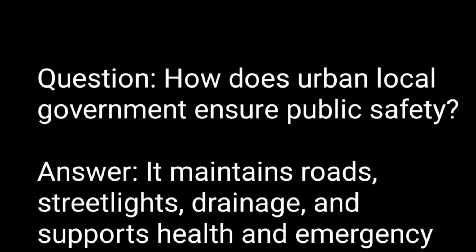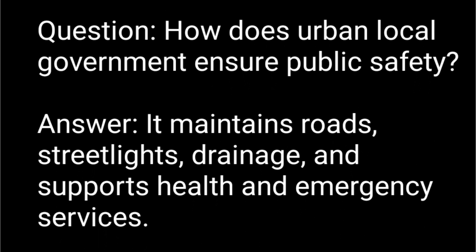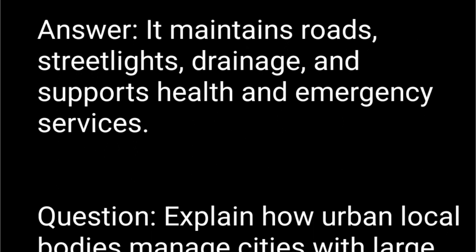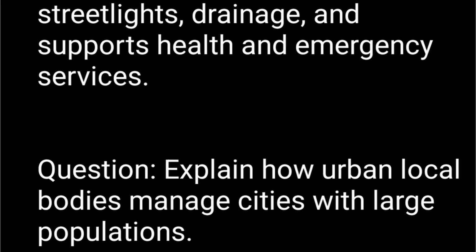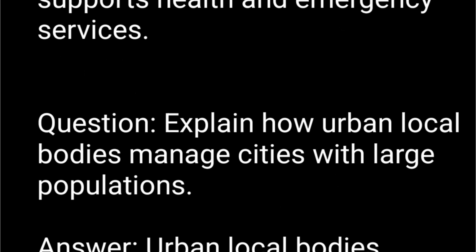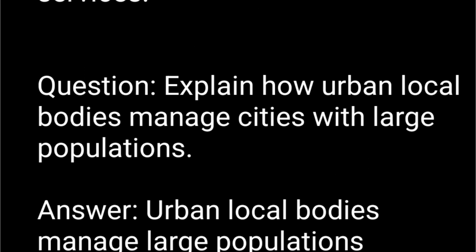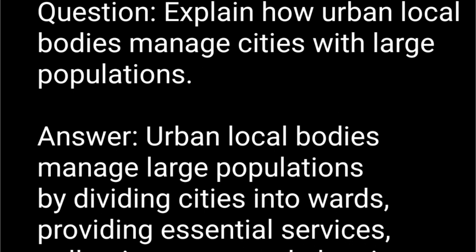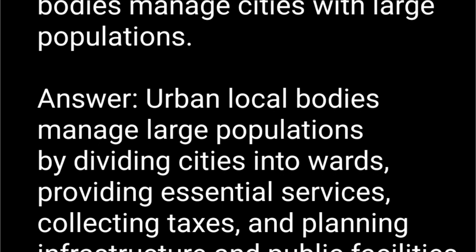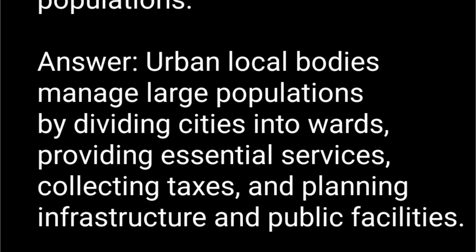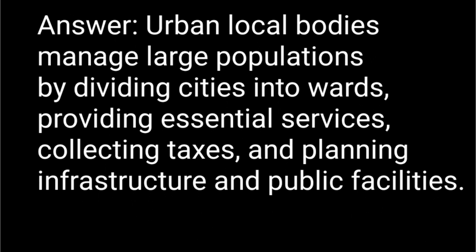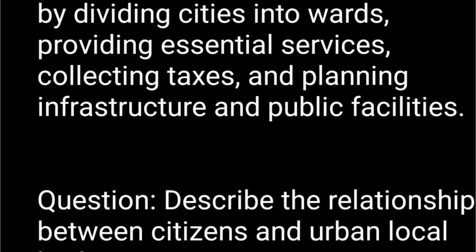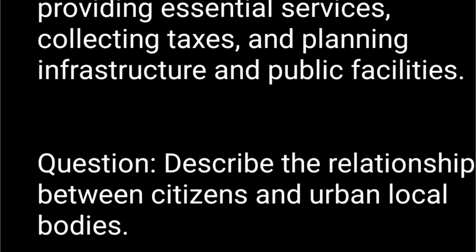Question. How does urban local government ensure public safety? Answer. It maintains roads, street lights, drainage, and supports health and emergency services. Question. Explain how urban local bodies manage cities with large populations. Answer. Urban local bodies manage large populations by dividing cities into wards, providing essential services, collecting taxes, and planning infrastructure